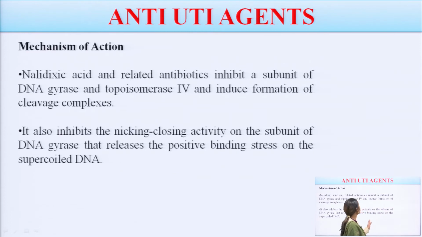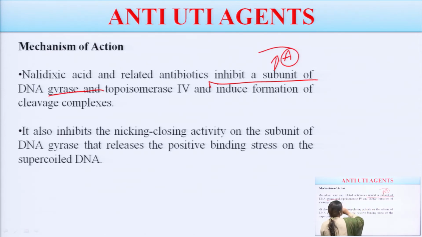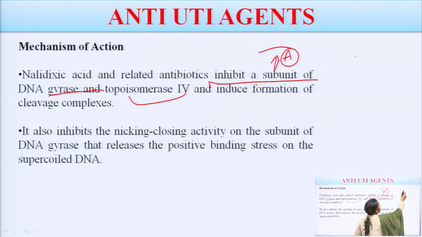What is nalidixic acid doing? It is inhibiting a subunit. What type of subunit? Subunit A of DNA gyrase. And what is the action of topoisomerase? I will tell you again. This is the mother, double stranded DNA, right. Now, what will happen? This double stranded DNA will be uncoiled.